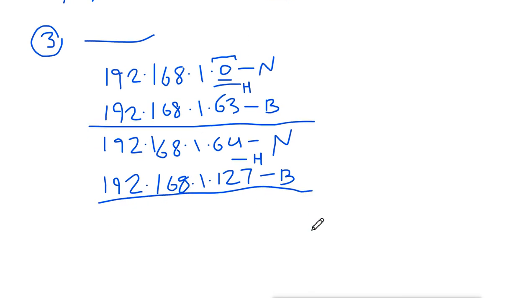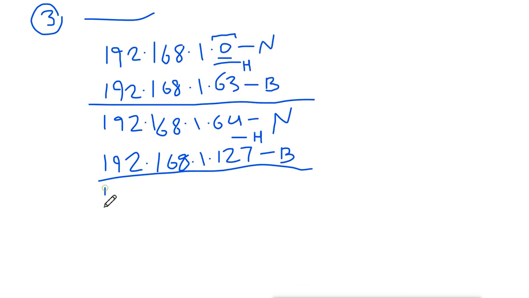Then the third block will start from 192.168.1. It ended on 127, so it will start from 128, and it will be the network address for that third network because it is the first address.